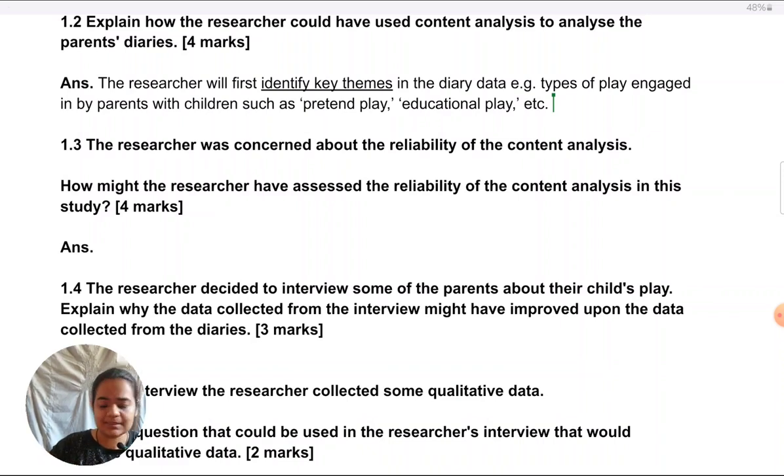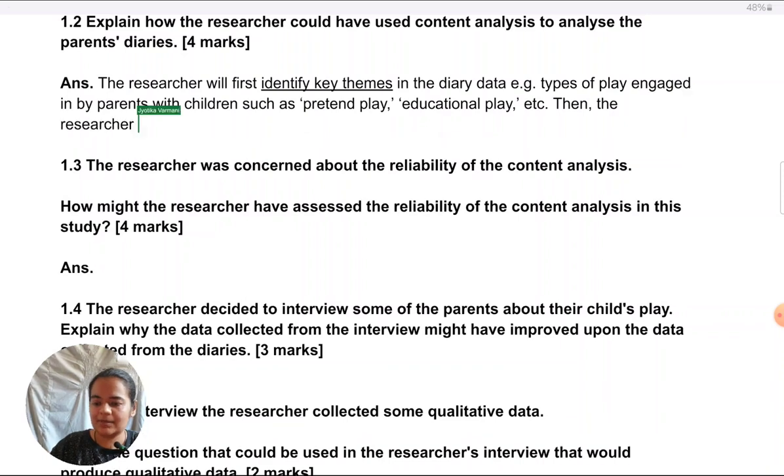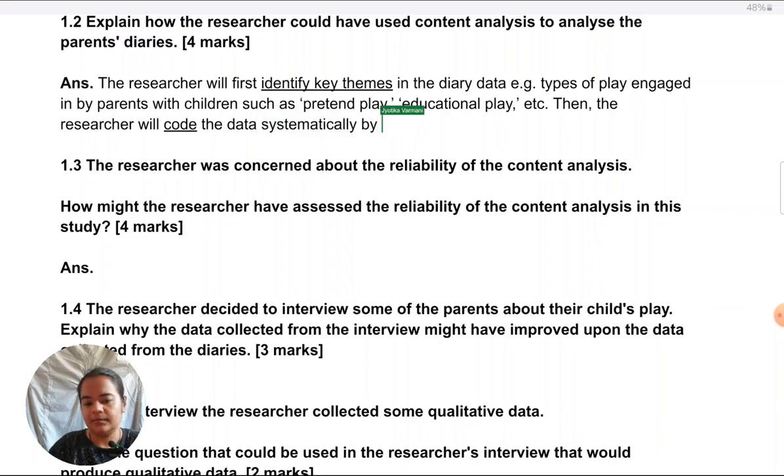So just be explicit. Next is to code after identifying key themes. So in logical order, that should come next. Then the researcher will code the data systematically by connecting examples, or you can say excerpts of data, to key themes.